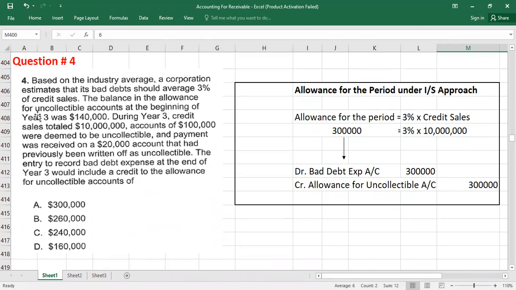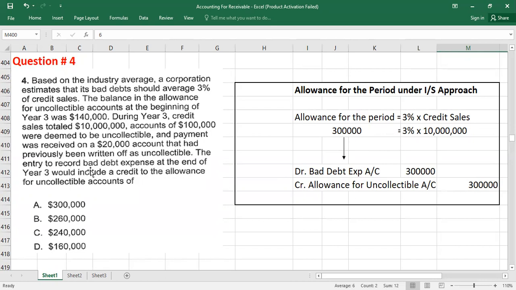The balance in the allowance for uncollectible accounts at the beginning of the year was 140,000. This is the opening balance of allowance. During year 3, credit sales total $10 million. Accounts of $100,000 were deemed to be uncollectible. And payment was received on a $20,000 account that had previously been written off as uncollectible. So there is also a recovery of bad debts of 20,000.